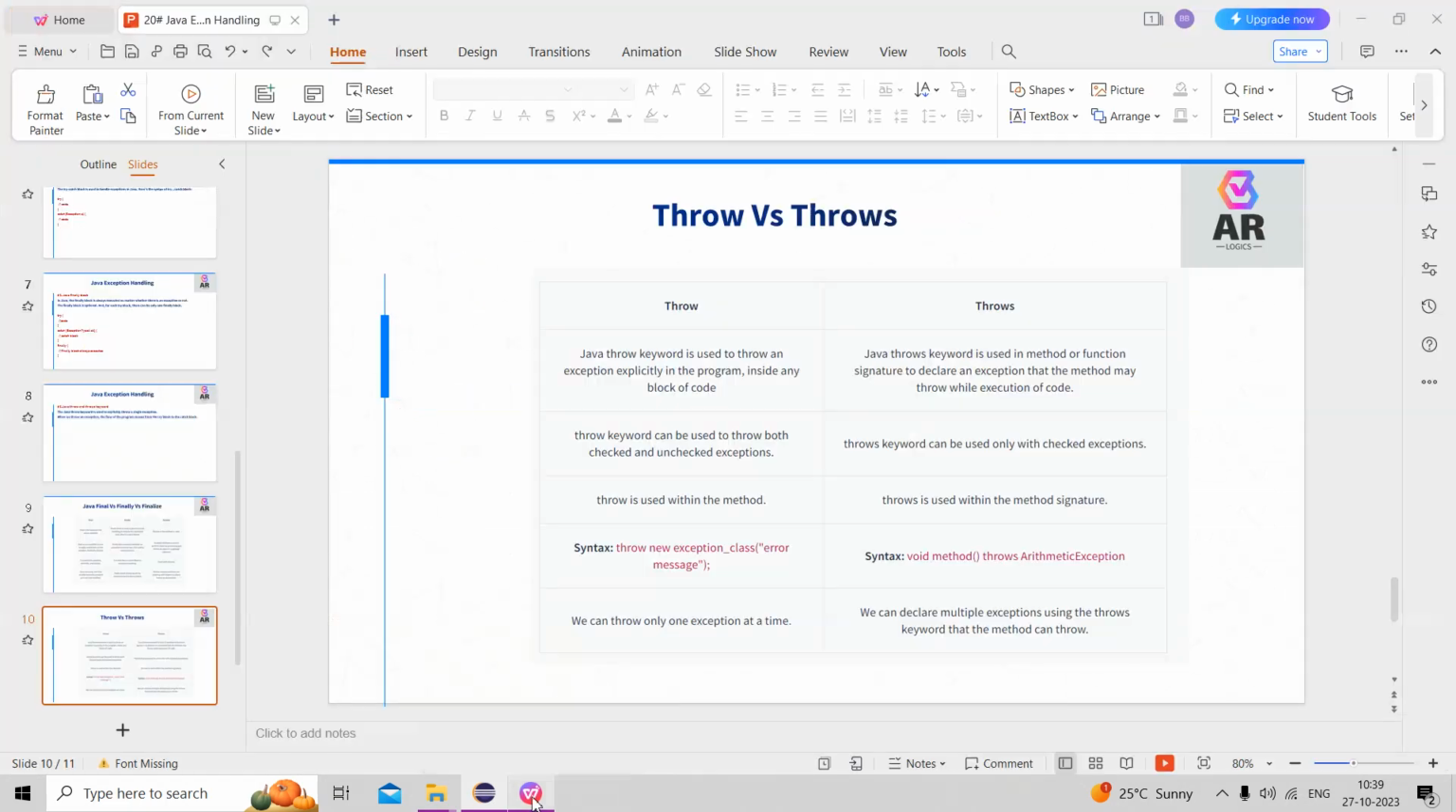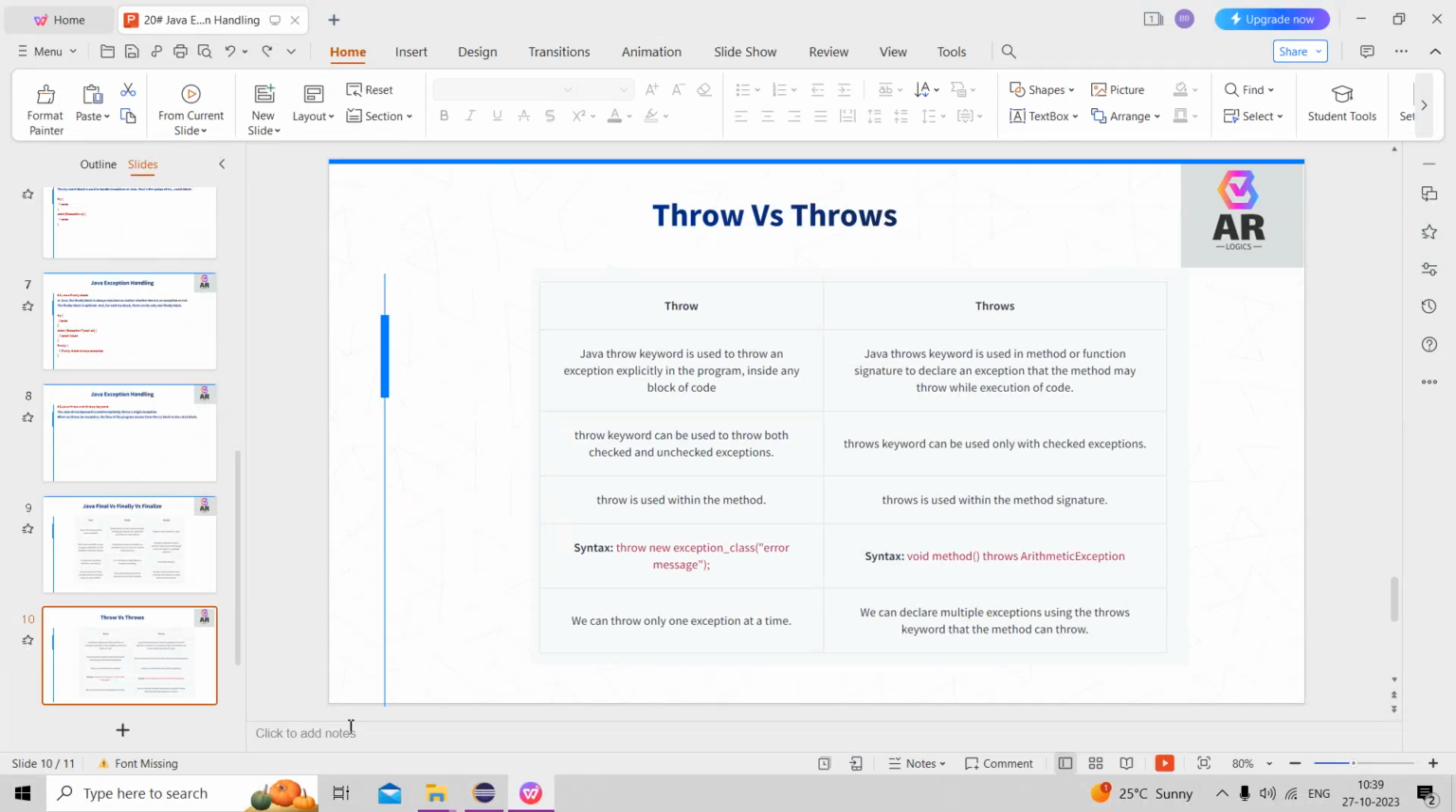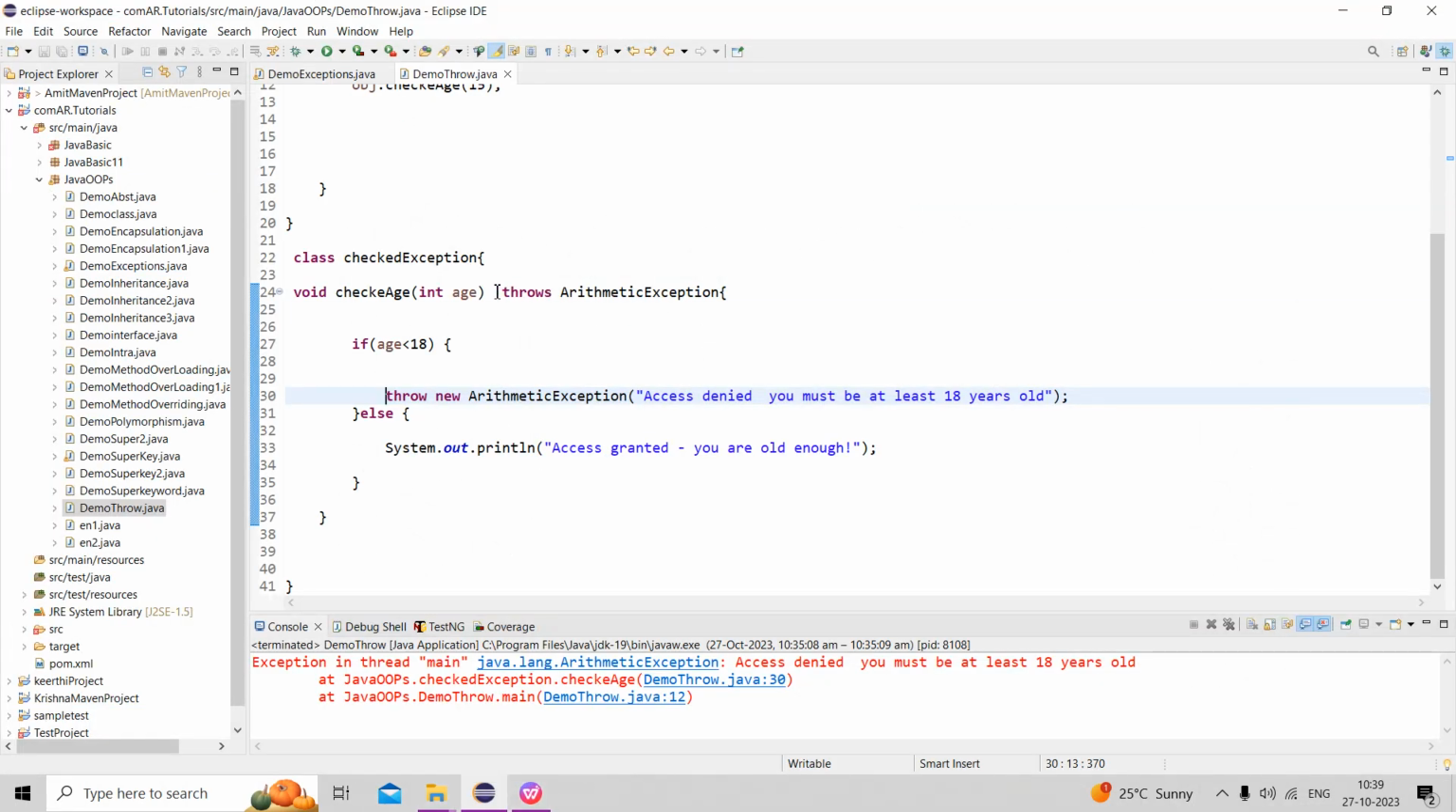Now throws is used in the method function signature to declare the exception. We are writing the method functions here only. We cannot write throws inside the block of code; throw only you can write there. Throws you can declare in the method function signature.